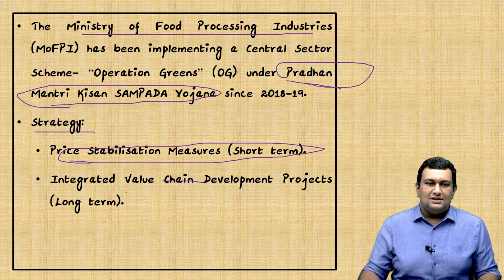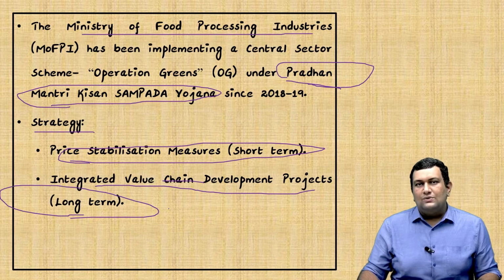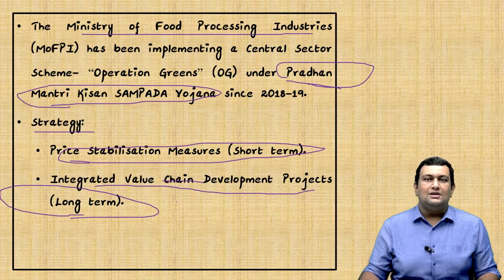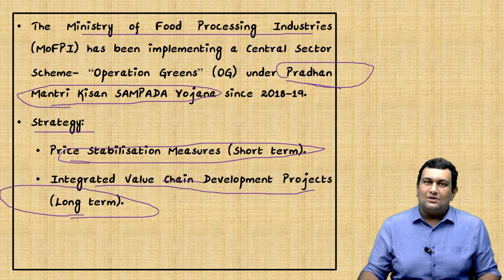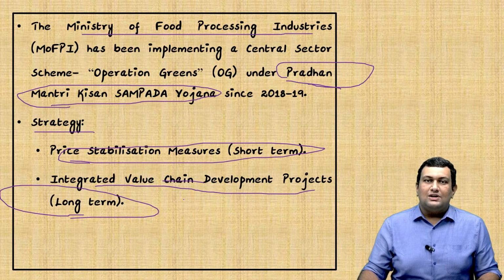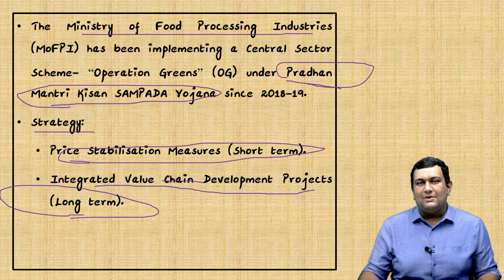Next aspect is the integrated value chain development projects. It's a long-term measure. It includes giving quality seeds, giving technical assistance to the farmers, promoting clusters, and capacity building of farmer producer organizations. It also includes logistic measures and Kisan Rail; they're also a part of it. We also have a focus on food processing. So these all cater to long-term development, and are also part of the strategy.